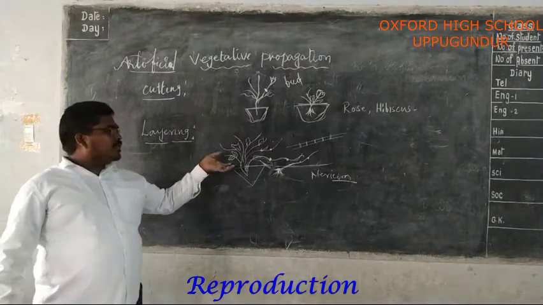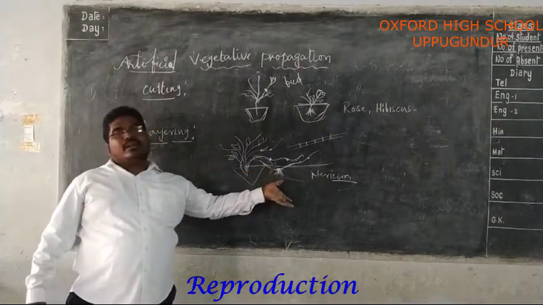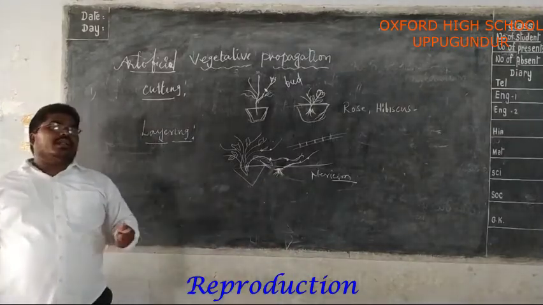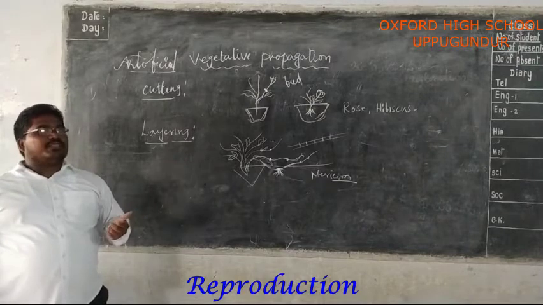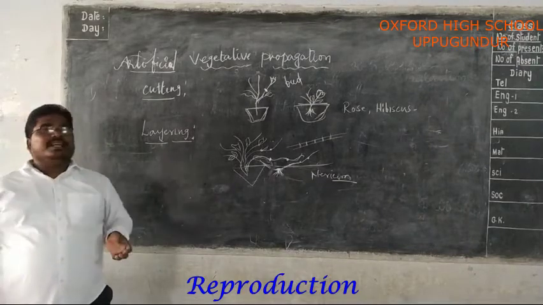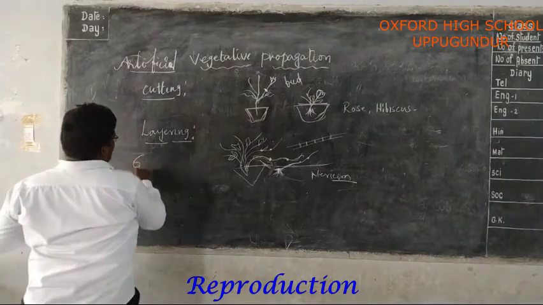The branch of the parent plant having at least one node is bent towards the ground and buried in the moist soil. After a few days, the buried part develops adventitious roots and leads its life as an individual. Example, nerium. And another one is grafting.